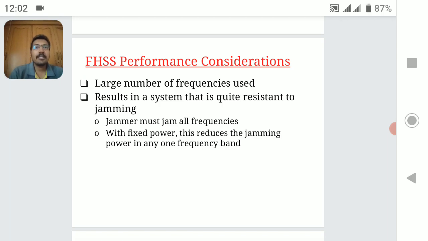In the next class, we are going to see how to generate a PN sequence. So till now we have seen what spread spectrum is, direct sequence spread spectrum, and then frequency hopping spread spectrum. Thank you.